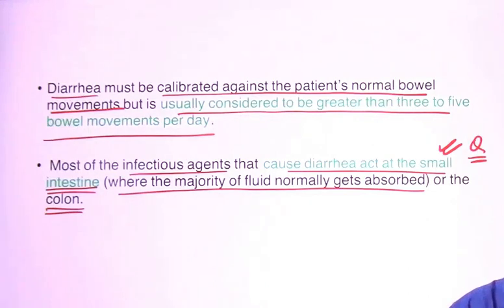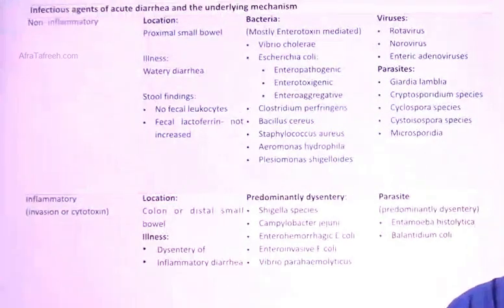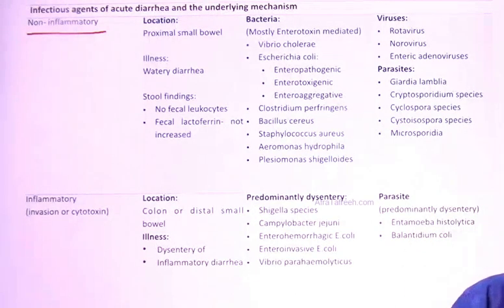There is a table in Harrison which you can look out, and that's a wonderful table. This is that particular table, which classifies these diarrheal agents into non-inflammatory, inflammatory, and penetrating. First, the non-inflammatory one. See the location, this is very important: proximal small bowel.